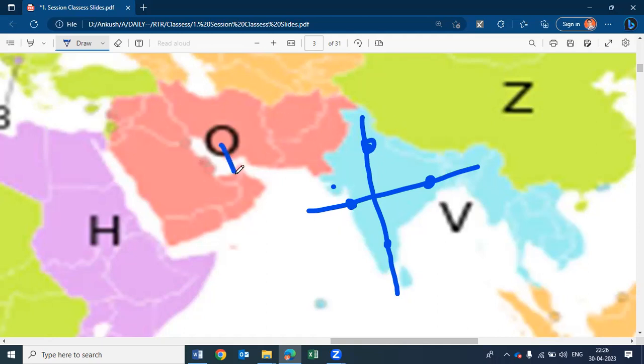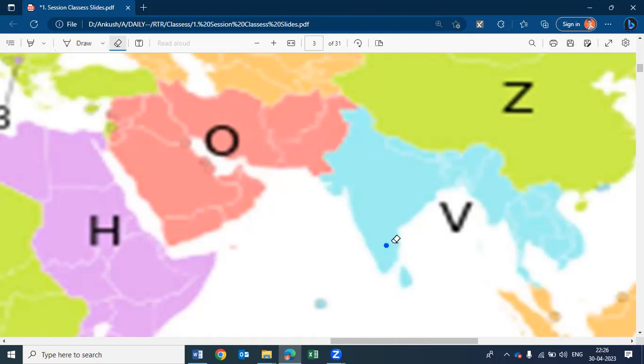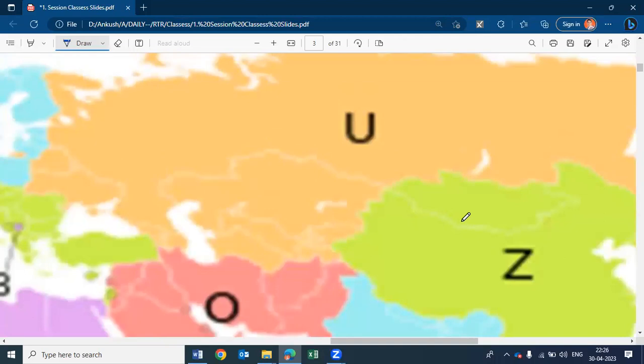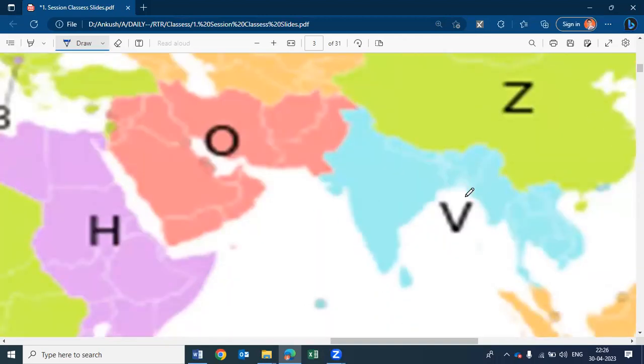Similarly, the WPC, Wireless Planning and Coordination Wing of India, has divided India into four FIRs: Mumbai, Delhi, Kolkata, and Chennai. But you will notice somewhere in this region, let me zoom it more.